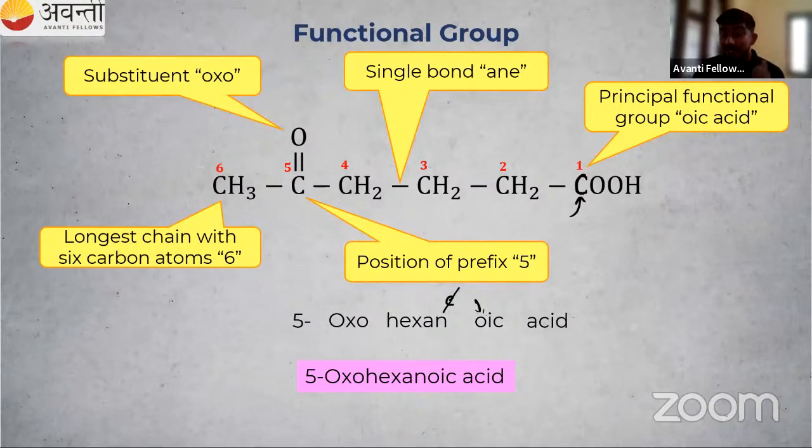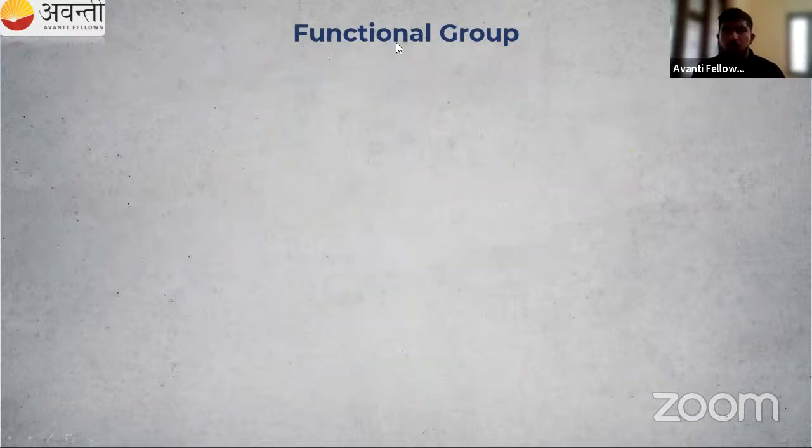So Alima has tried, that's a very good effort. So this is the correct answer for this one: 5-oxohexanoic acid. So you have to recheck that one. It is not pentanoic acid. We have not counted the carbon atom of the carboxylic group, so that should be included. Alima, is that clear to you? The hexanoic acid, not pentanoic acid. Okay, I hope it is fine for you. So let us move forward. Okay, Alima, great.